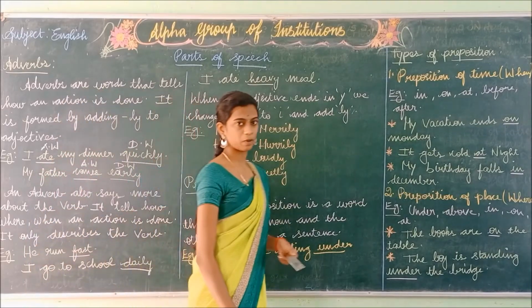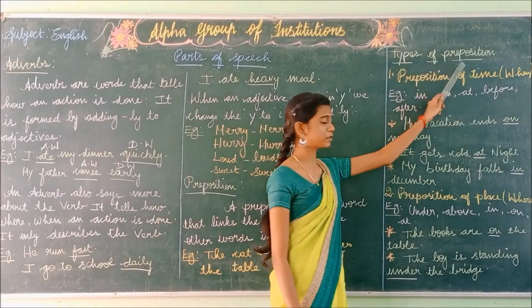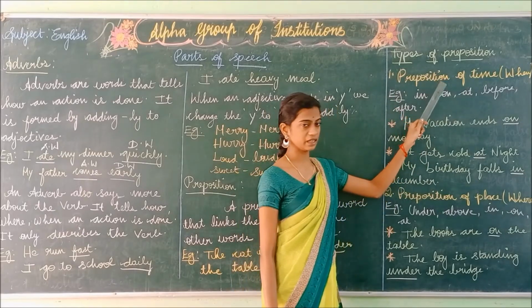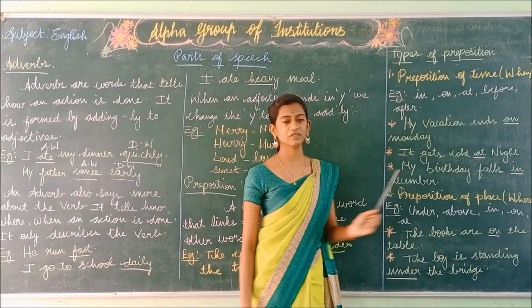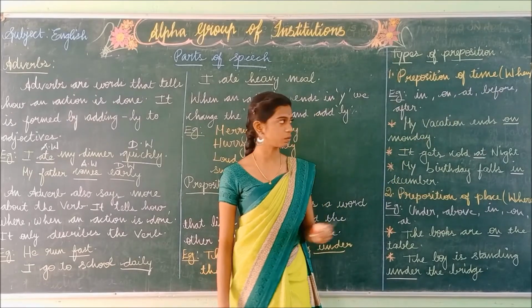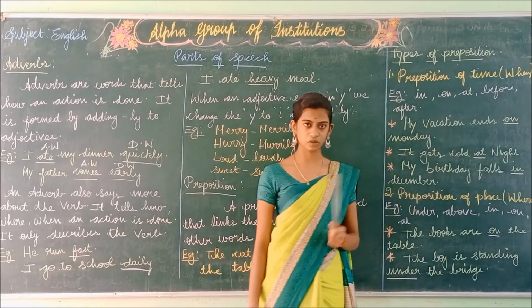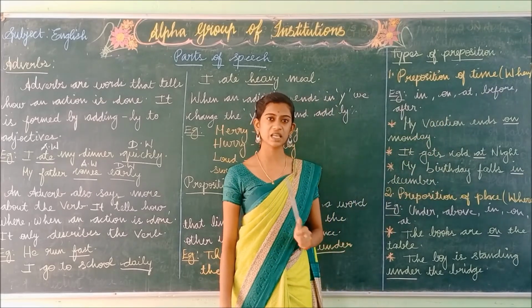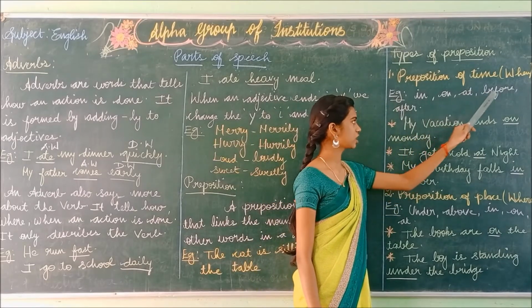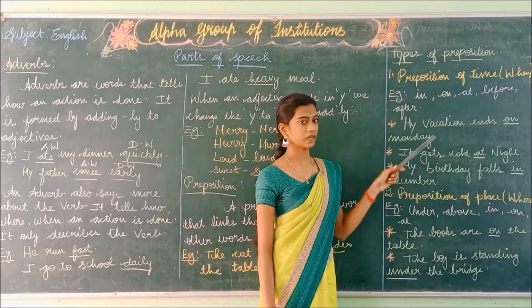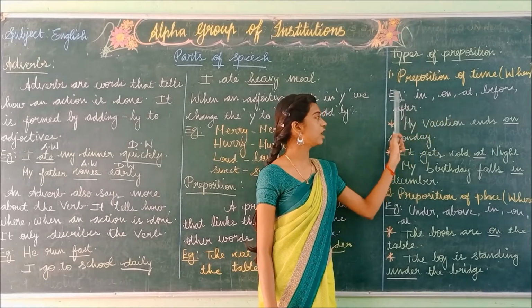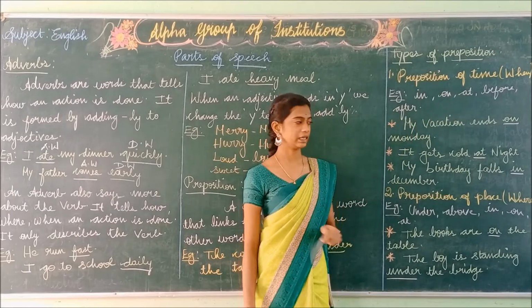Now we are going to see the types of preposition. There are three types of preposition. The first one is preposition of time. Preposition of time answers the question when. Examples: in, on, at, before, after. These words come under the preposition of time.